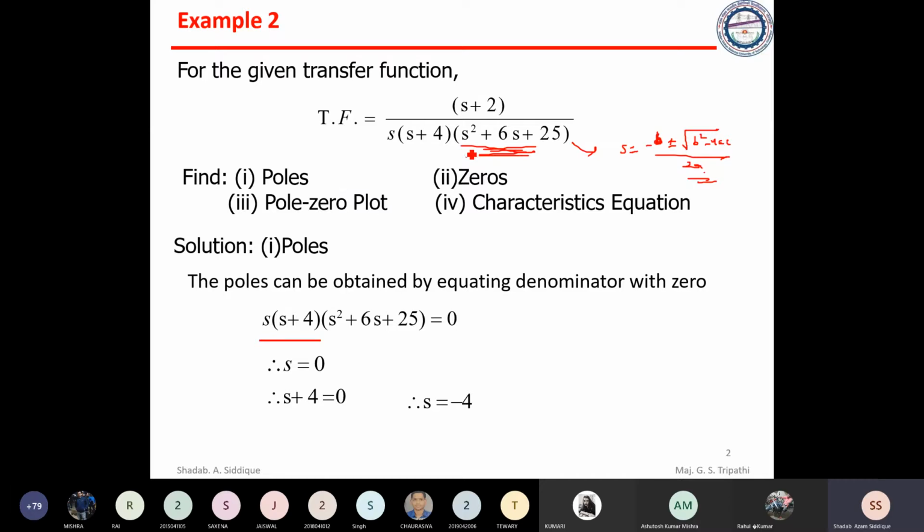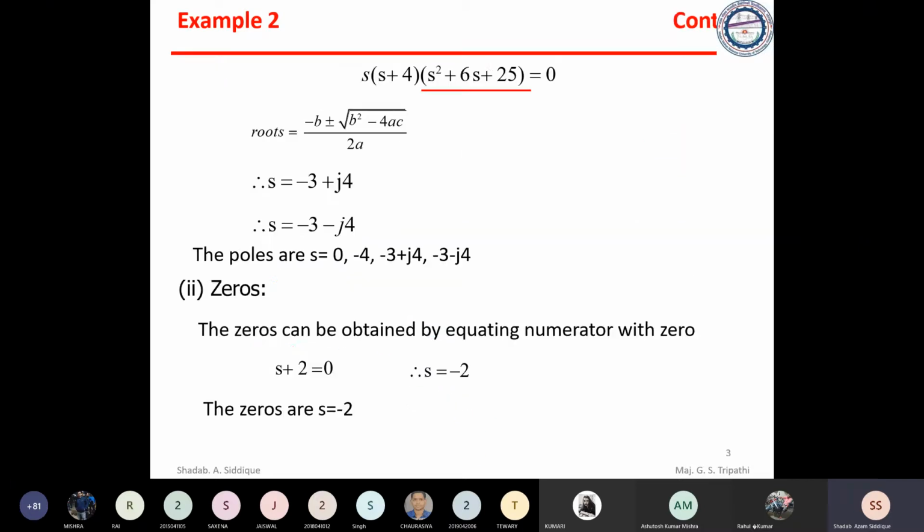Poles can be found out by equating this with zero. So we equate s into s plus 4, s square plus 6s plus 25 with 0. We got s equal to 0, one pole, and s equal to minus 4, one pole. Similarly, zeros: s plus 2 equal to 0, so s equal to minus 2 is a zero. The other two poles can be found from this equation, which cannot be factored directly, so we use the roots formula. We get minus 3 plus j4 and minus 3 minus j4. So these are the poles we have.